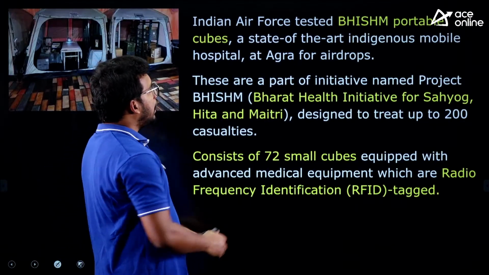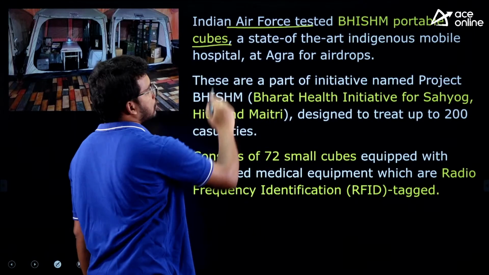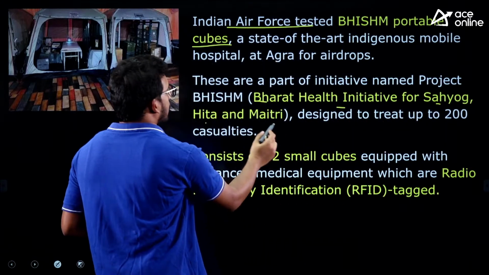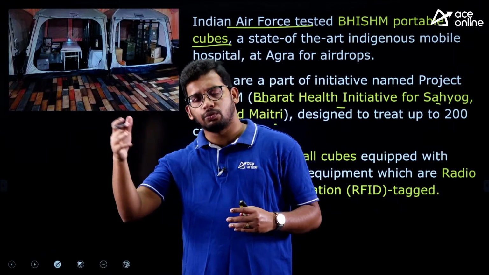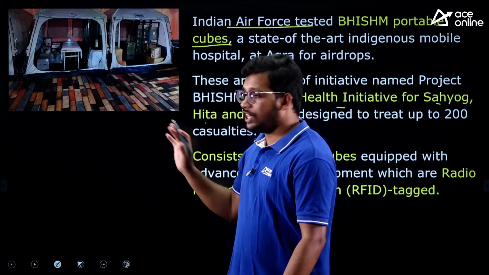Next one, the Indian Air Force has tested Bhishma portable cubes. Bhishma means Bharat Health Initiative for Sahyog, Hita and Maitri. You might be aware that for the Indian military in high altitudes and hilly regions, we don't have proper hospitals, so we need to do certain things.